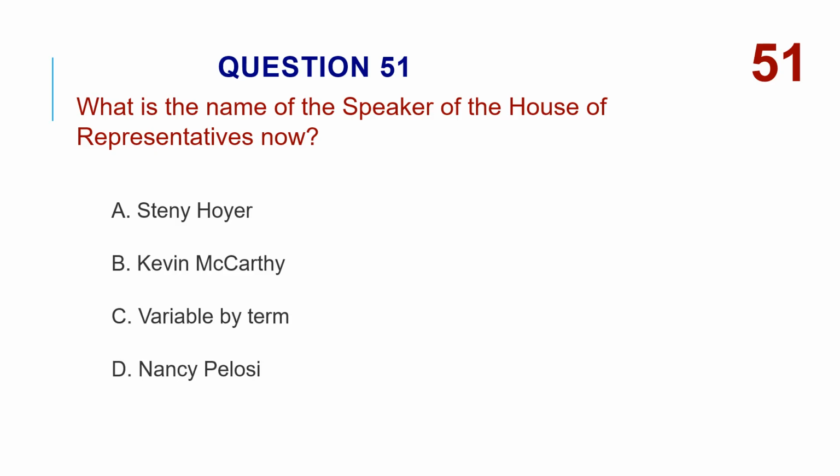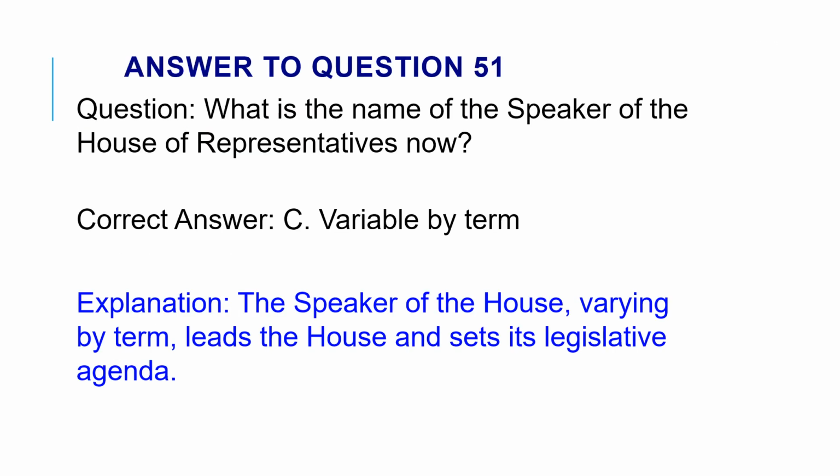What is the name of the Speaker of the House of Representatives now? A. Steny Hoyer. B. Kevin McCarthy. C. Variable by term. D. Nancy Pelosi. The correct answer is C. Variable by term. The Speaker of the House, varying by term, leads the House and sets its legislative agenda.